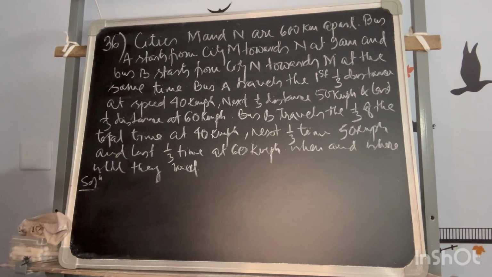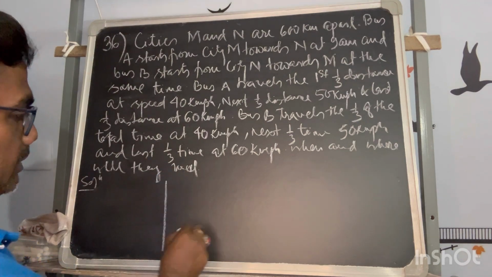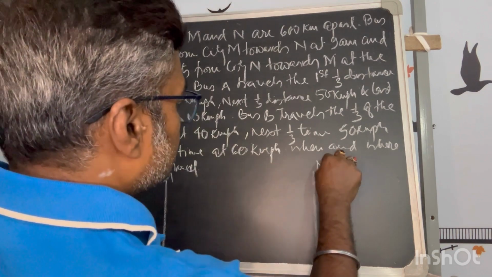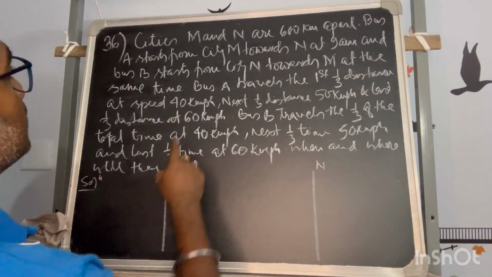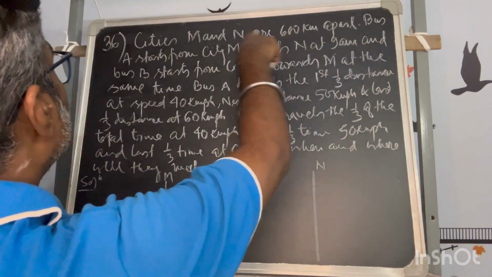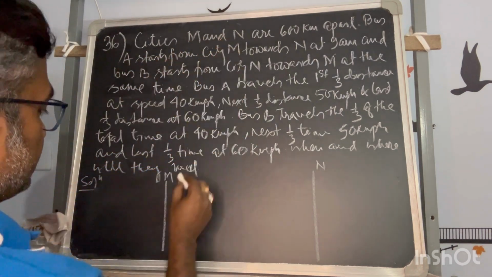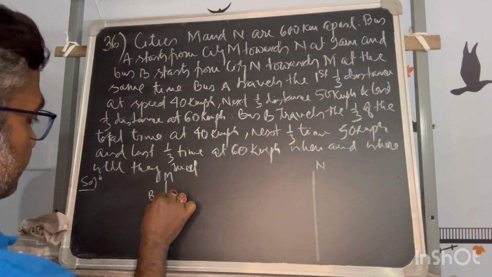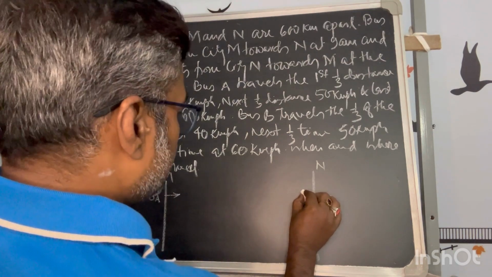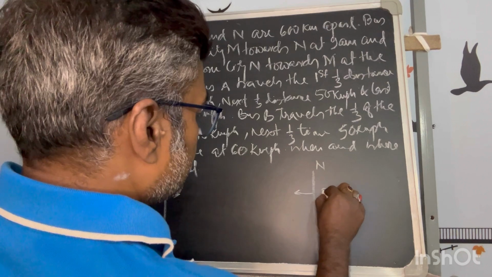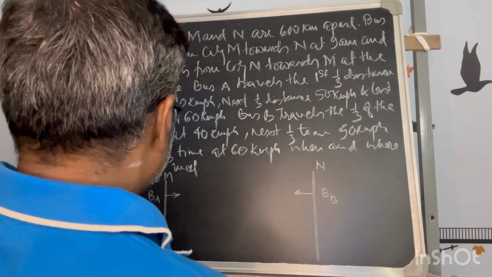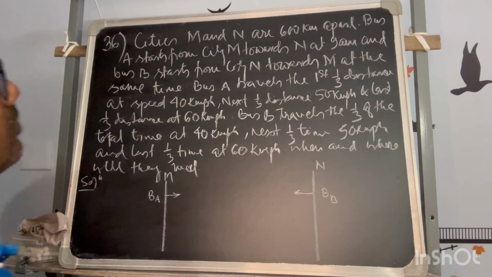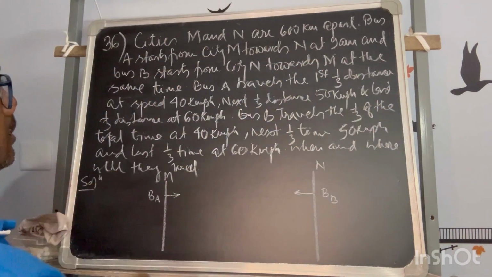So cities M and N, let's say this is city M, this is city N. Bus A starts from city M, so bus A starting from there, and bus B starting from here. So they were starting from their respective cities towards the opposite cities.